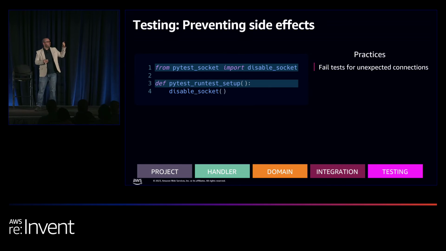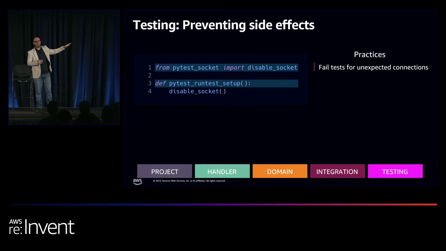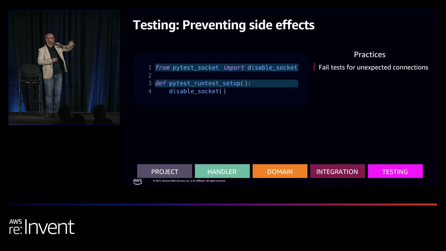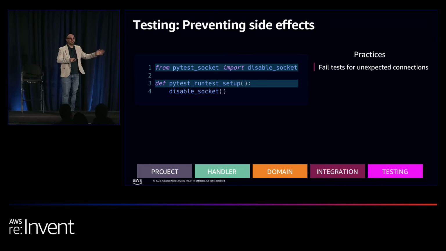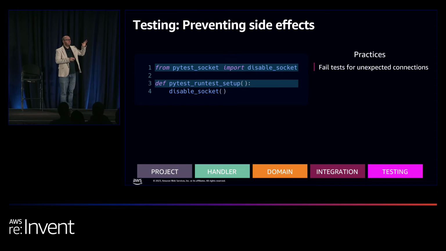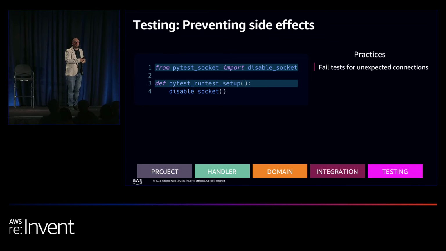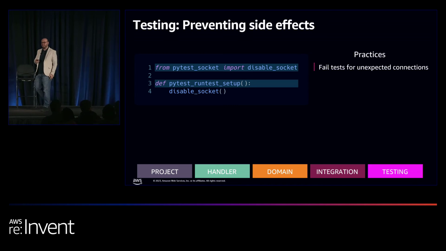So if you add this as a PyTest fixture at the beginning of your code, any test that runs in unit tests that makes a connection will automatically fail. So if you import Boto3 or initialize clients outside of the handler, all these things, which is common practice, it will fail all your tests. And now you know where the side effects are coming from, which makes things so much easier. It's a plugin called pytest-socket from Mike. So if you're watching, thanks for doing the work for us.